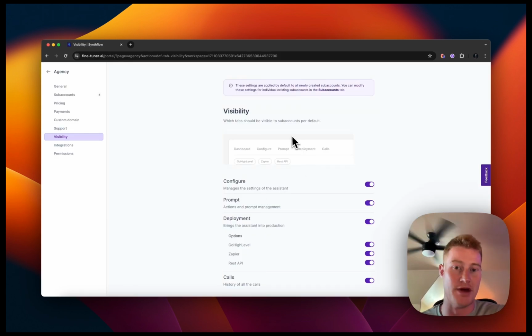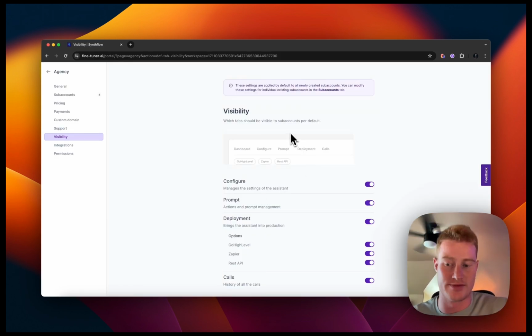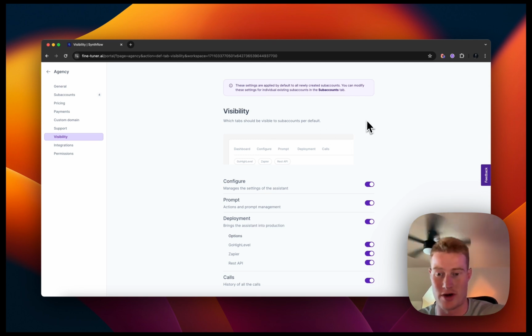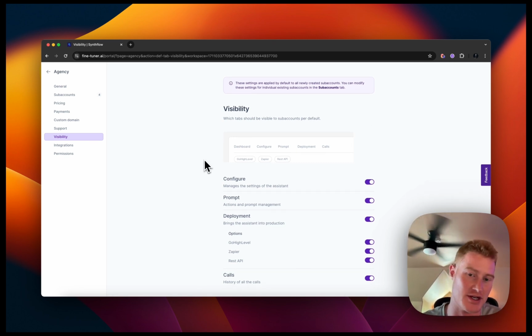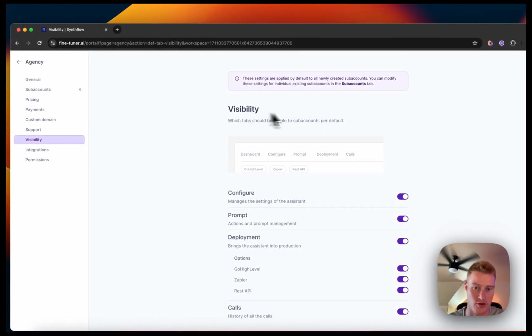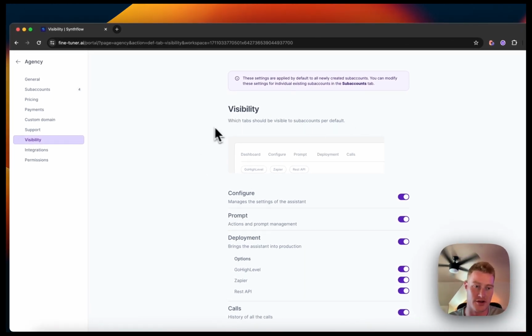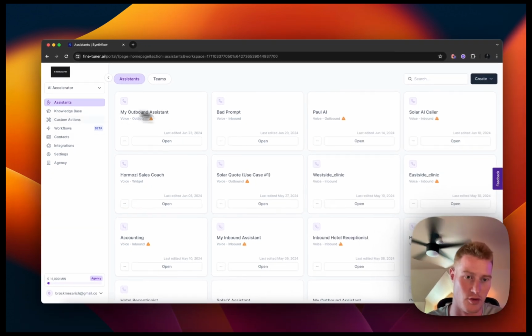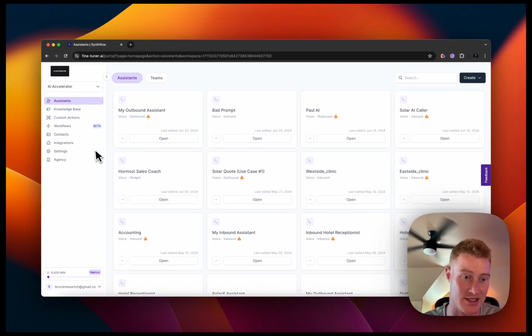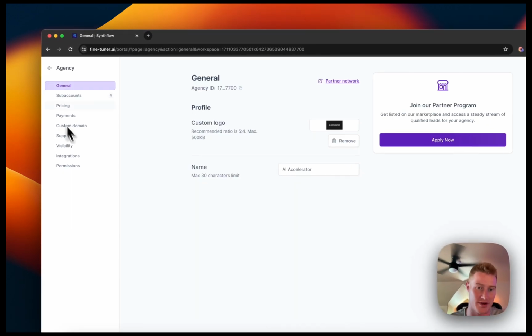So now that we have most of the basics set up for how to actually white label this platform and set up subscriptions, all that sort of stuff for your clients, let's go into the finer details, just some little things I want to touch on before we actually finish this video. So first of all, this is our main workspace. This is what we see. This isn't the white labeled version. So come down to agency.